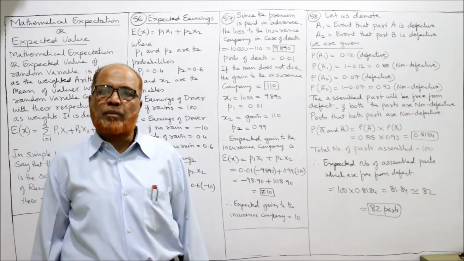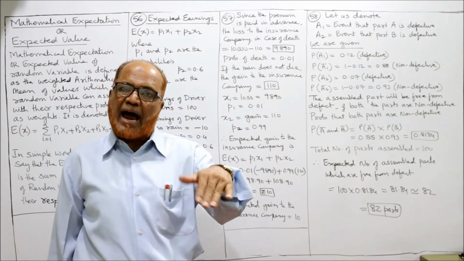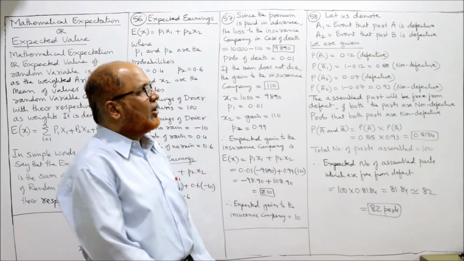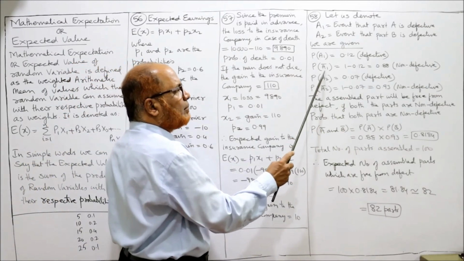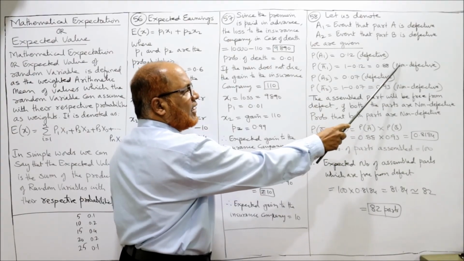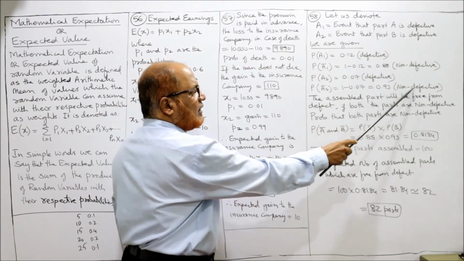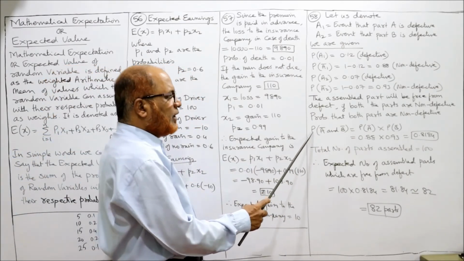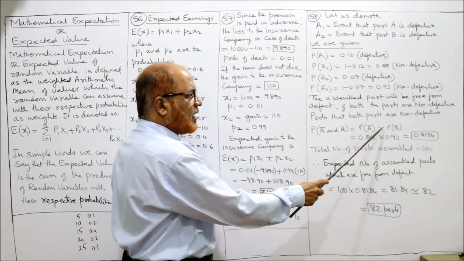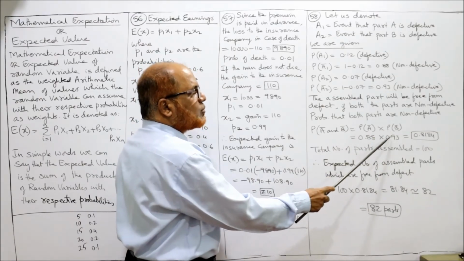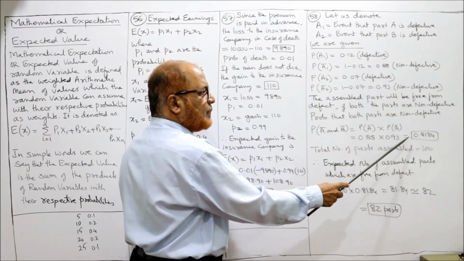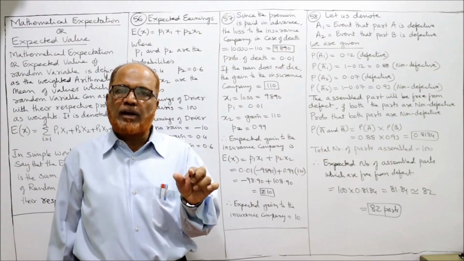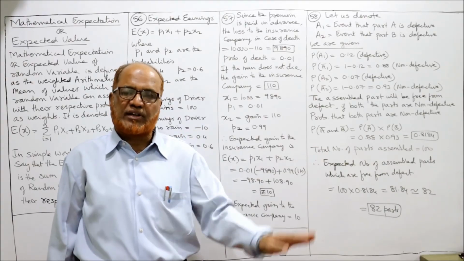We are finding out what is the probability that A part is non-defective and B part is non-defective. Non-defective is denoted as A1 bar and A2 bar. तो हमको probability मालूम करना है कि दोनों भी non-defective चाहिए. तो P of A bar and B bar is equal to P of A bar into P of B bar. So 0.88 into 0.93, you are getting 0.8184. So 0.8184 is the probability that both the components are non-defective.